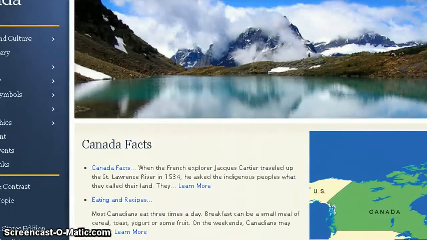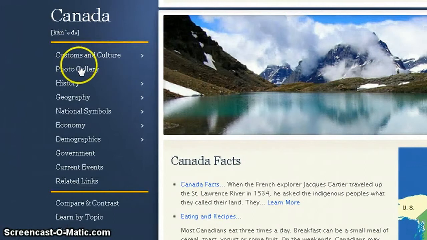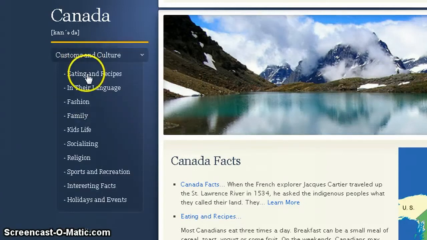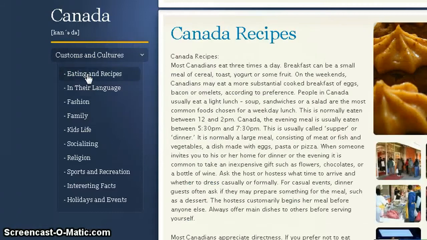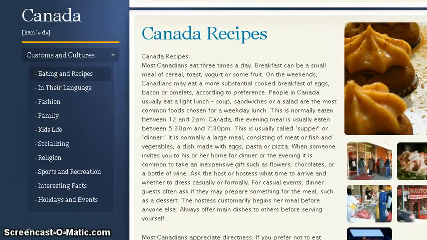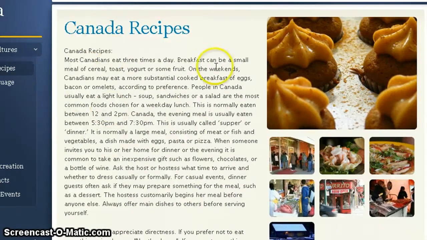On the left-hand side over here, you can read about customs, culture, photo gallery. Well, not photo gallery. You cannot read a photo gallery. You can do customs and culture, geography. Let me go into customs and culture, and let me try eating and recipes. And I will not go into how to create your summary, because we've already done that in a lesson before.